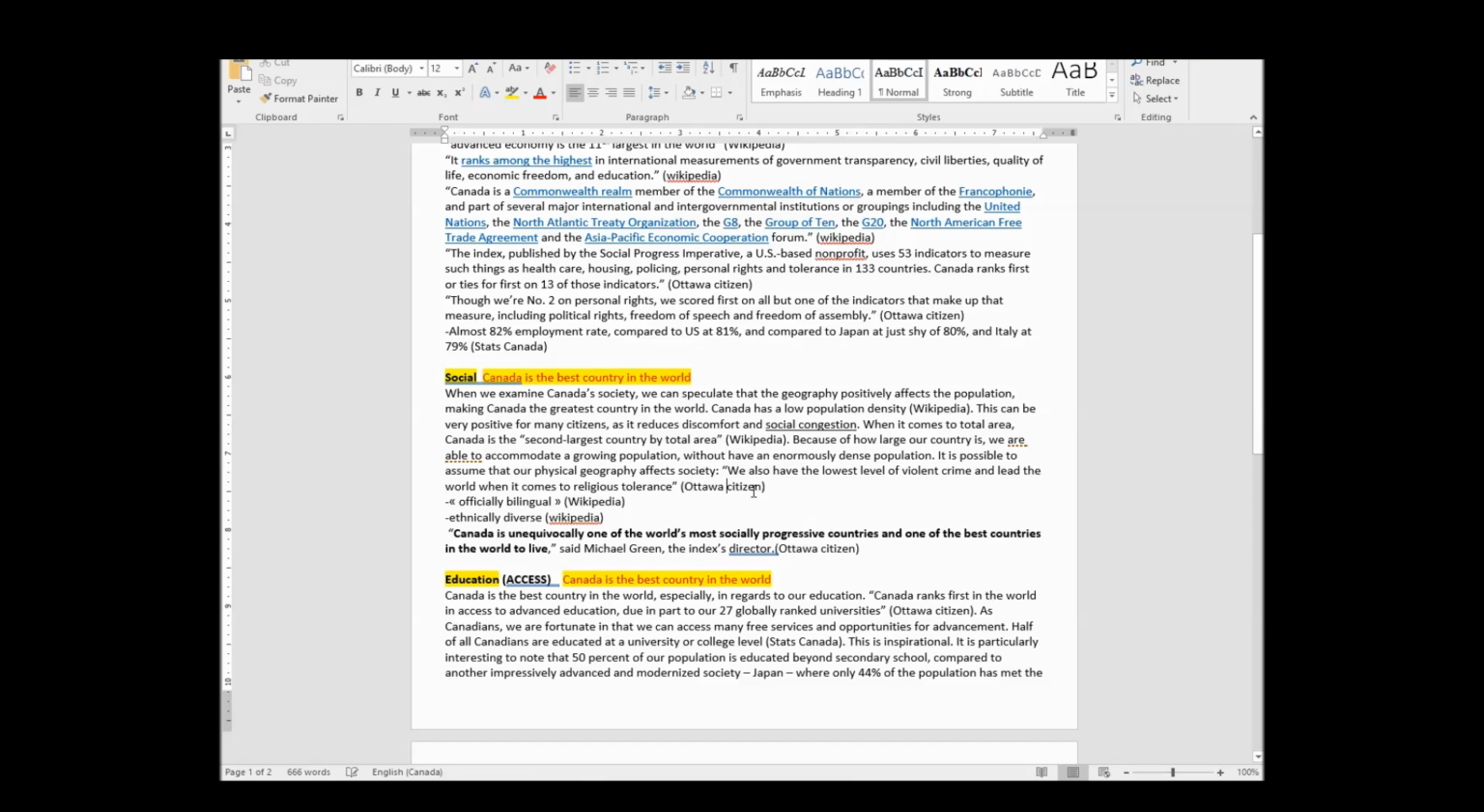So, here we are. Now I've got my direct quote. I've got to be really careful though, because I don't have too many direct quotes. Otherwise I look weak with my essay skills, and it just becomes like a list. We also have the lowest level of violent crime and lead the world when it comes to religious tolerance. Okay, so we need to now incorporate the idea of Canada being officially bilingual and ethnically diverse with very low levels of violent crime and very high levels of tolerance.